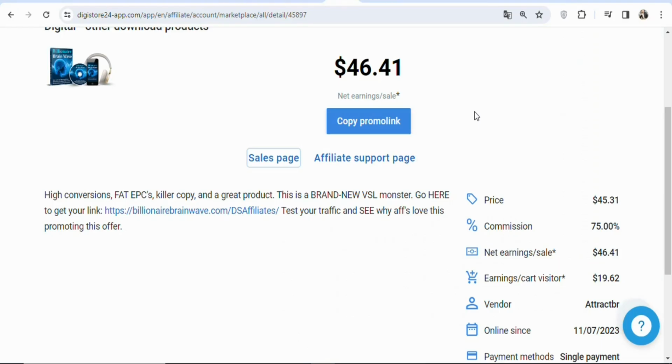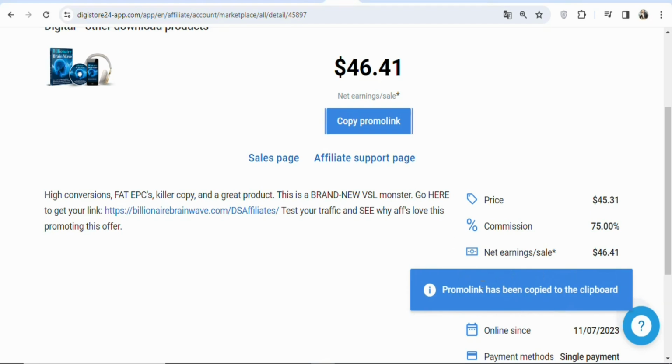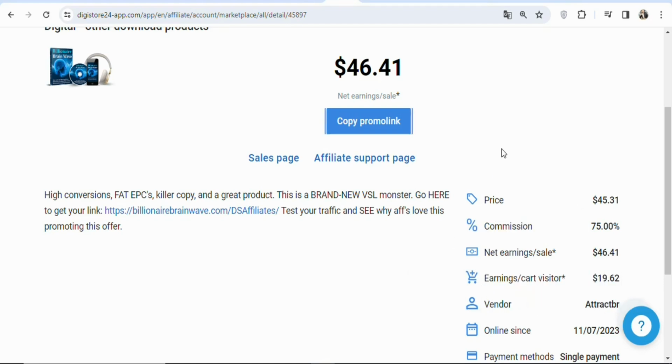Now once you have seen the landing page, the next step is that you have to go ahead and promote it. To promote it, click right here, copy promo link. Once you click on it, you can see your promo link has been copied. Once you copy your link, the next step is that you have to find a traffic source whereby you can promote your link and get people to click on it and purchase the product so that you can be earning